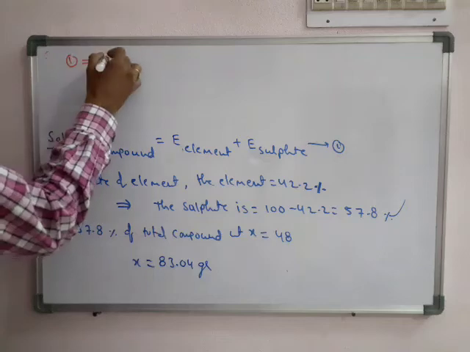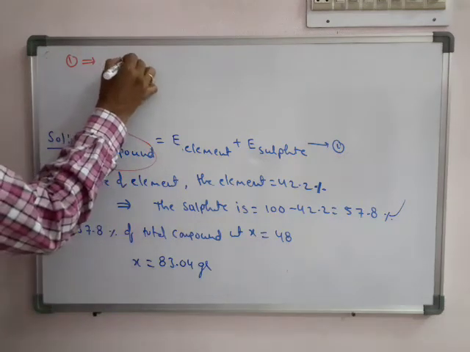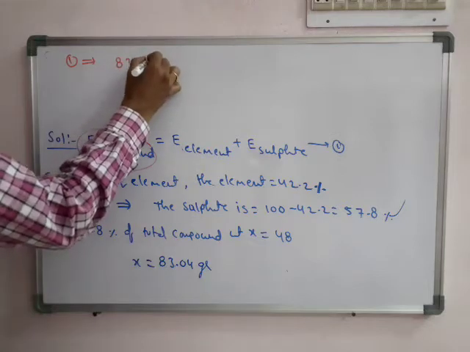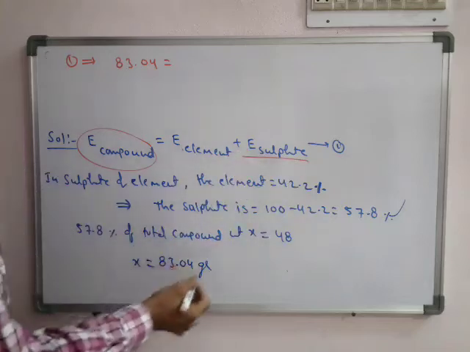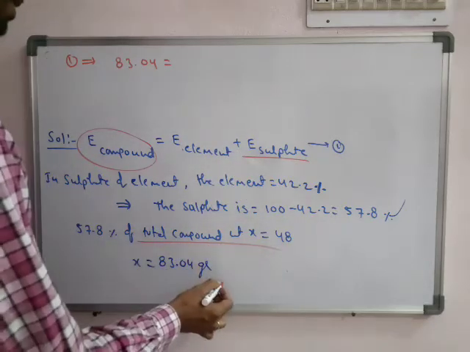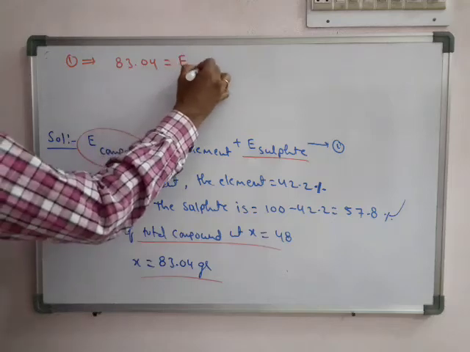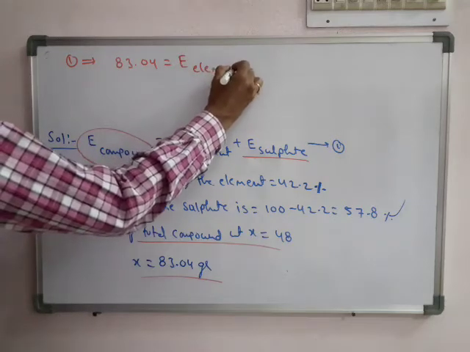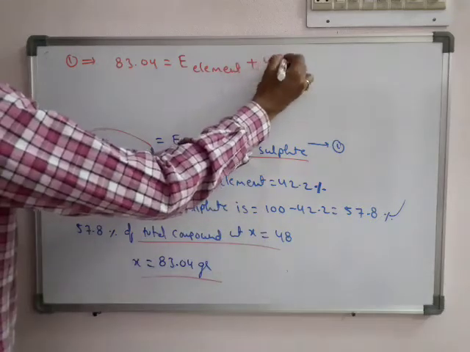So in equation 1, the equivalent weight of compound is 83.04, because we compared with the equivalent weight of sulfate, that's why we got 83.04 grams.